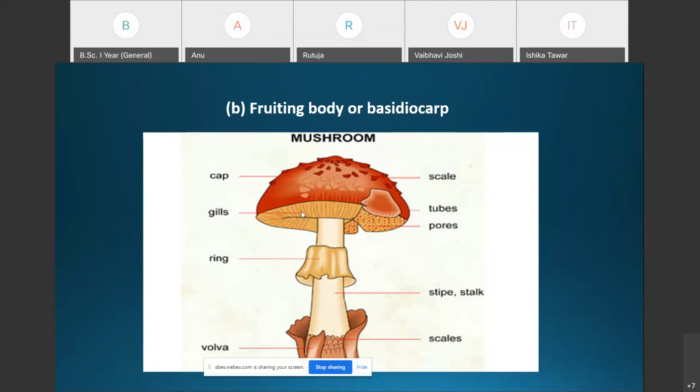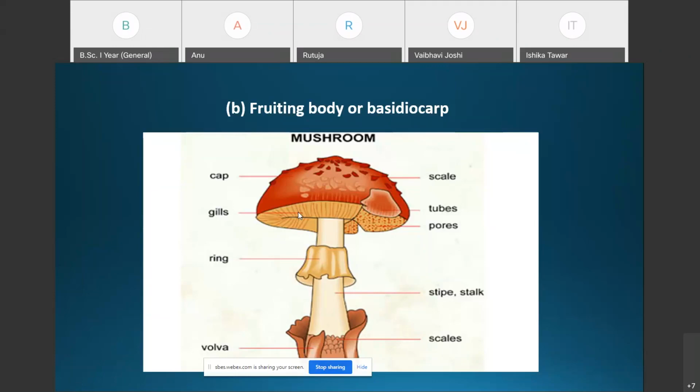The surface of the gill is enveloped by a fertile layer, and that fertile layer is called the hymenium. The fertile layer covering the gill is called the hymenium.